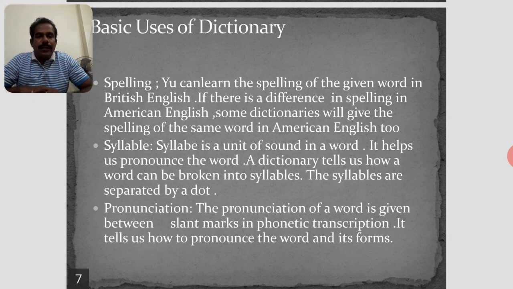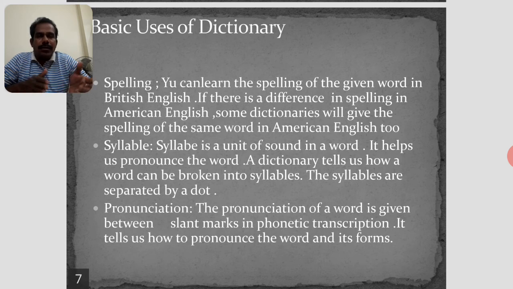Next, the other use of the dictionary: pronunciation. Pronunciation is one of the basic uses of a dictionary. First is spelling, second syllable, third is pronunciation. The pronunciation of a word is given between slant marks in phonetic transcription.